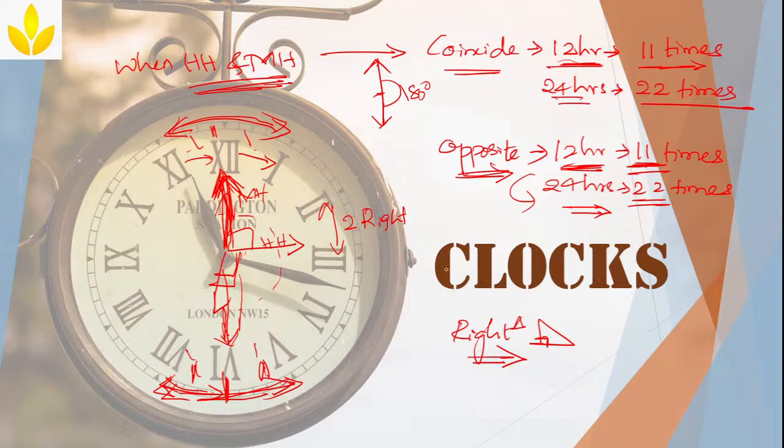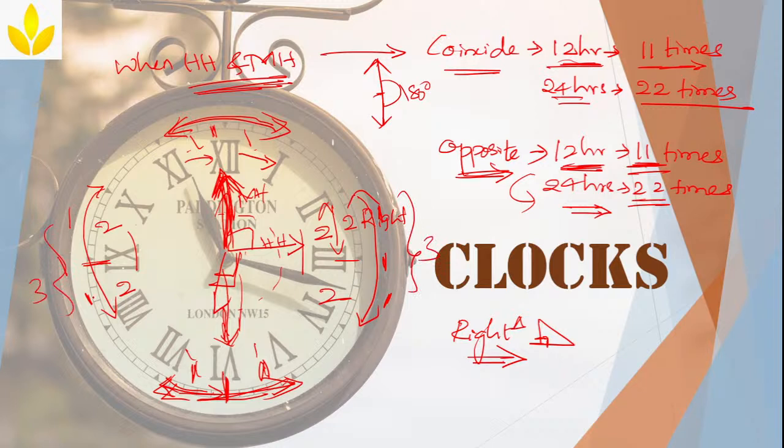24 should be formed. But the problem is between 2 to 4 and between 8 to 10. There should actually be 2 here, 2 here, and here 2, here 2. There should be 4 here and 4 here. But what happens is there will be only 3 right angles, one exactly at 9 and one more in between. Here one exactly at 3, one more in between. So 3 here, 3 here. Again 2 have been reduced here instead of 24.